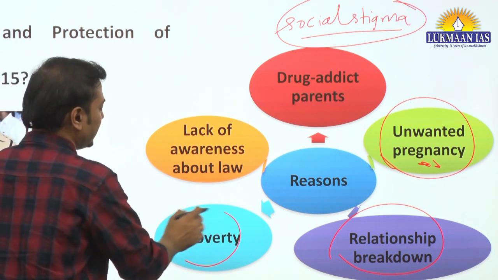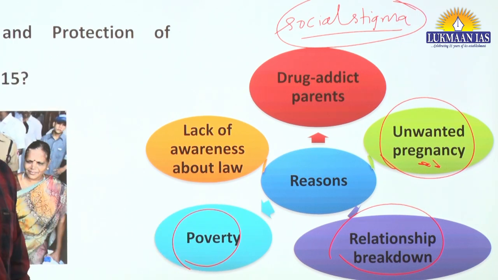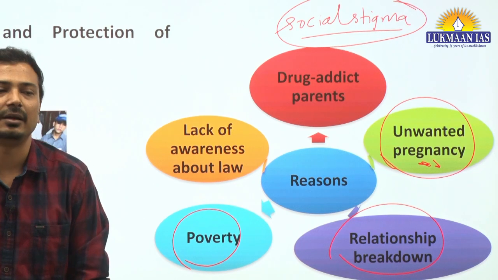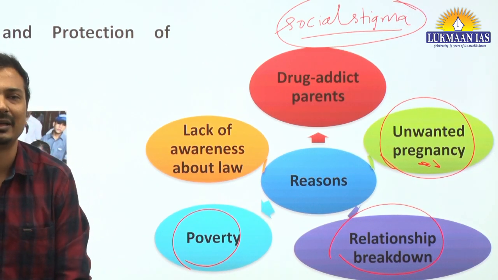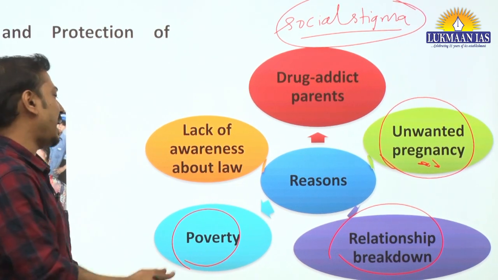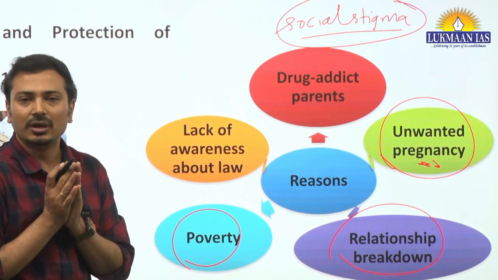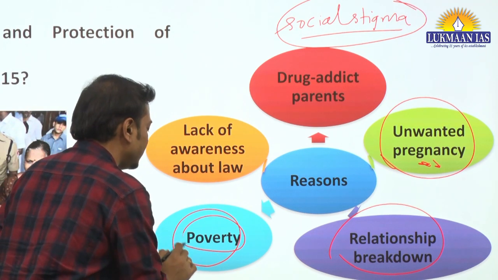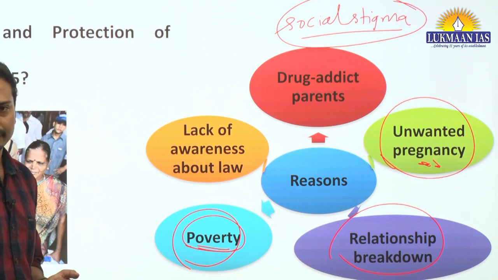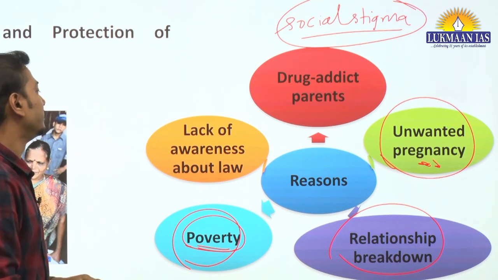Poverty is also one of the reasons. If the parents are not able to raise the child, many times they feel that the child needs to be abandoned. It is purely animal behavior, to some extent inhuman, but surely one of the reasons is poverty, the economic conditions of the people.